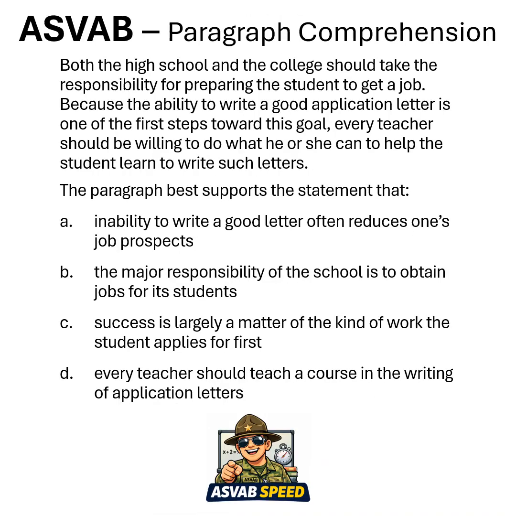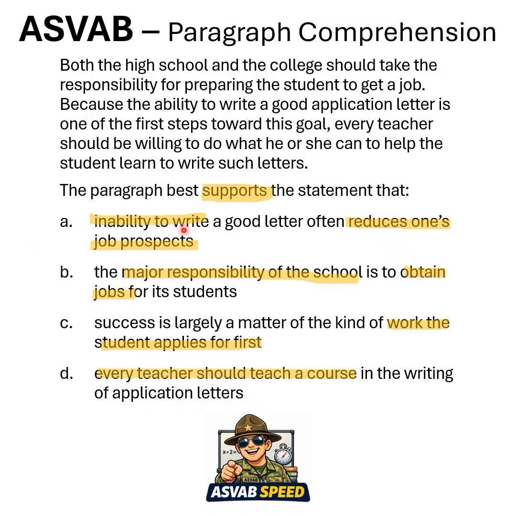Let's begin. All right, so let's get out the highlighter. So here we're looking for the statement that supports this passage. So if we look at A, let's see, inability to write, and that reduces the job prospects. B, major responsibility of the school is to obtain jobs. C, let's see, for who the work student applies for first, and every teacher should teach a course. All right, let's look for evidence.